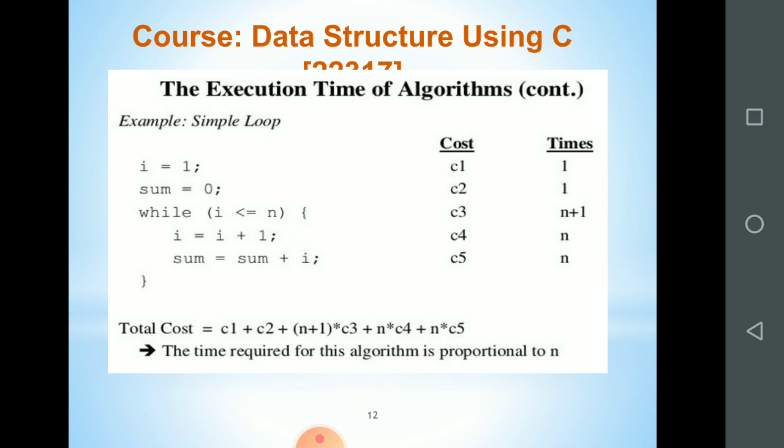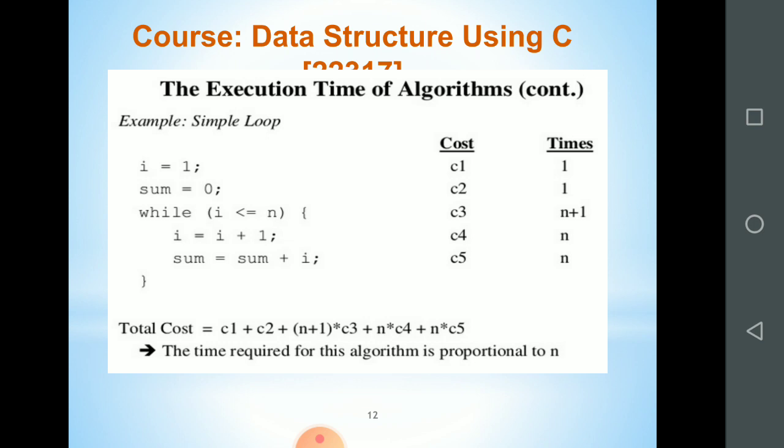Then the two statements, i is equal to i plus 1 and sum equal to sum plus i, are inside the looping statement. Curly brackets are there, so these two statements are inside the looping statement. The time required to execute each of these statements is simple, but it will execute n number of times because they are in the loop.